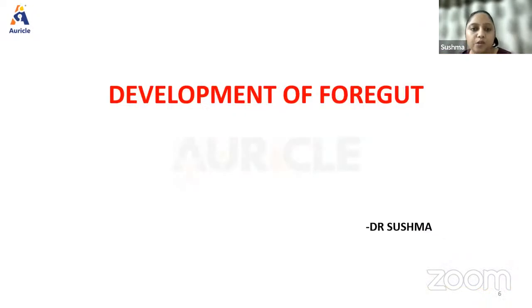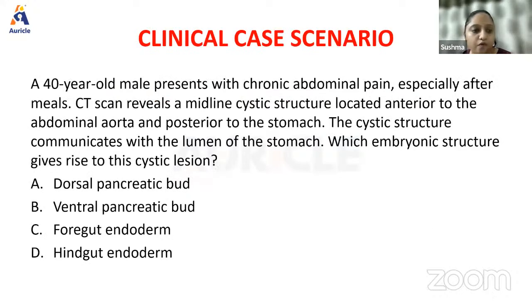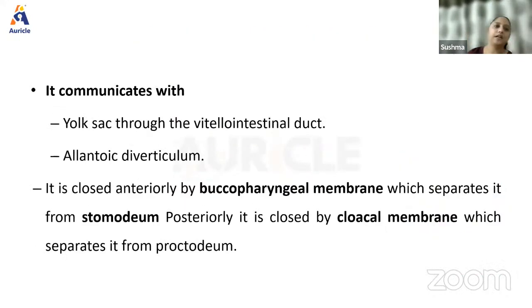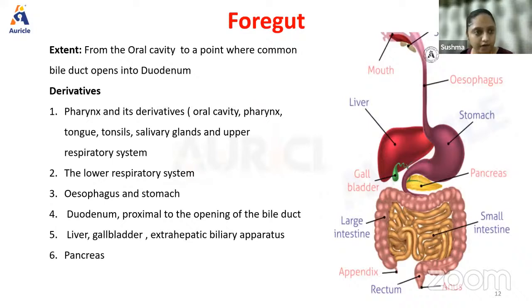Okay, so we will start with the development of foregut, in which we have already done all of this, right? We've already done the derivatives of foregut. Just to revise, foregut is from oral cavity till the major duodenal papilla. From here till the right 2/3 to left 2/3 is the midgut. From here till the anal canal is hindgut, correct? This is foregut, this is midgut, and this is hindgut.